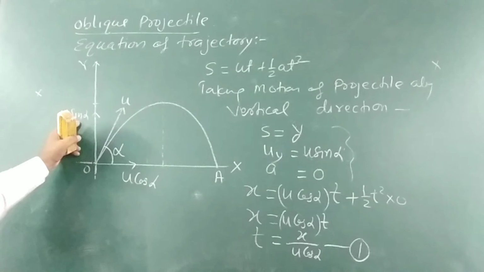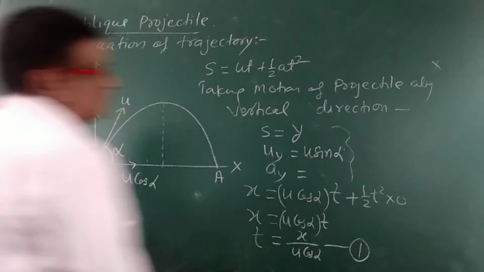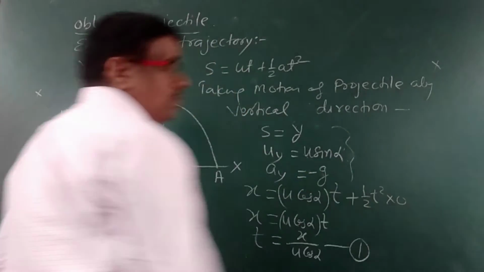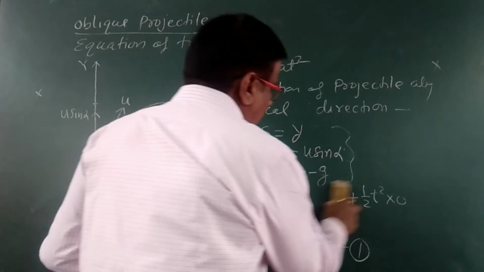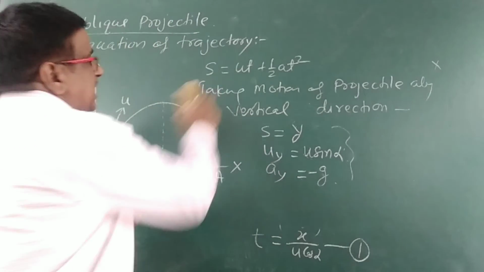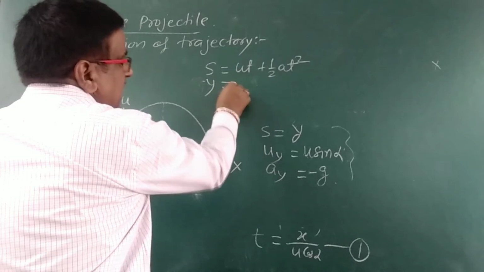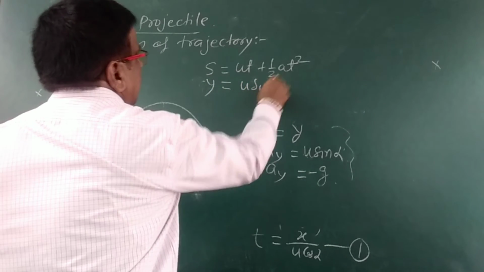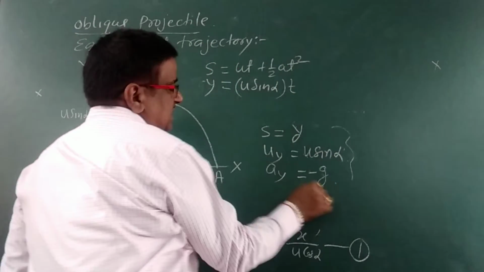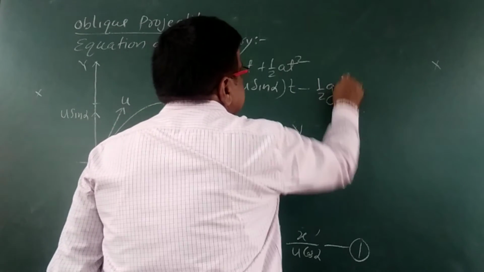Acceleration along y axis, as it is moving upward, will be equal to minus g. On substituting these values in this equation, we get s is equal to y, and this is u sin alpha into t minus, as a is negative, minus g, so minus 1 by 2 g t square.